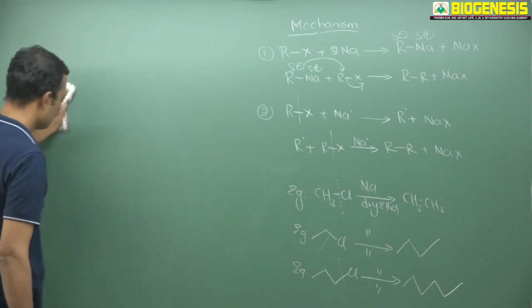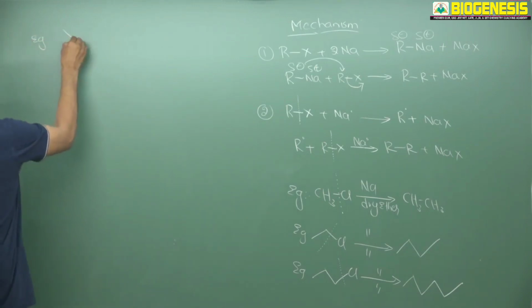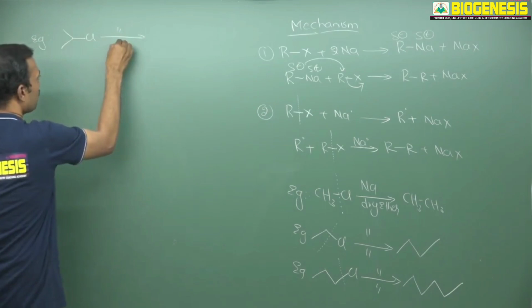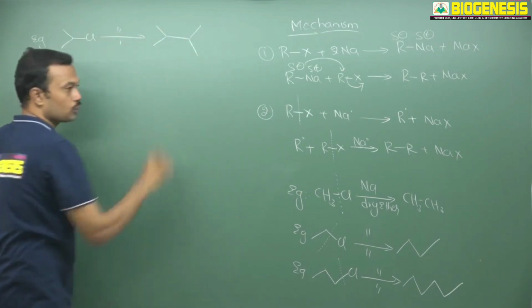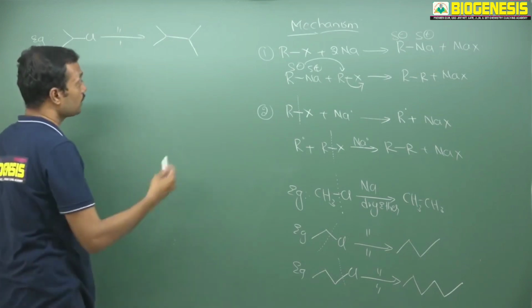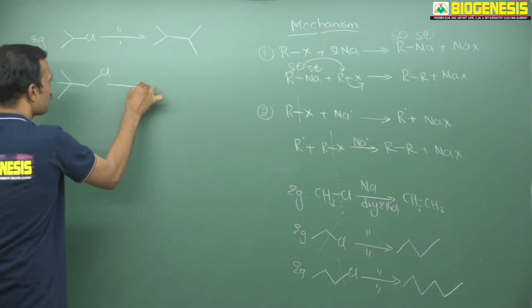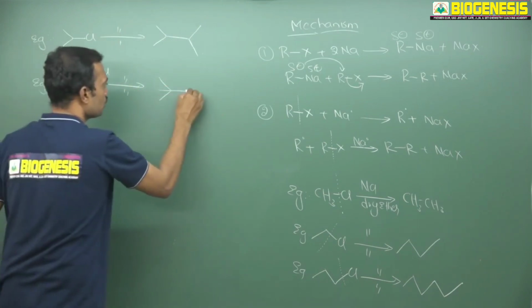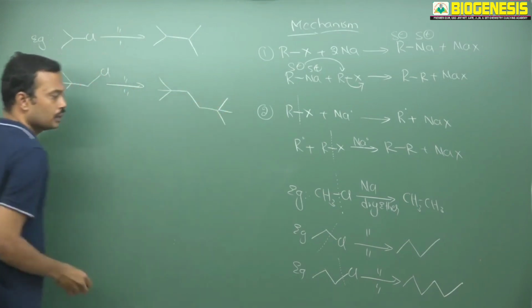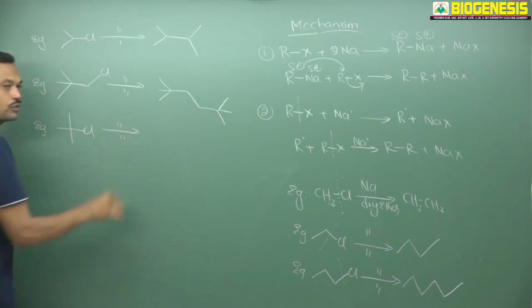So try some examples. I am taking isopropyl chloride, sodium in ether, so that will give this molecule, 2,3-dimethylbutane. Okay. So here if I take any tertiary butyl adjacent hydrocarbon, you can prepare like this. It is impossible to use a tertiary butyl here. Tertiary butyl is never involved in this reaction.